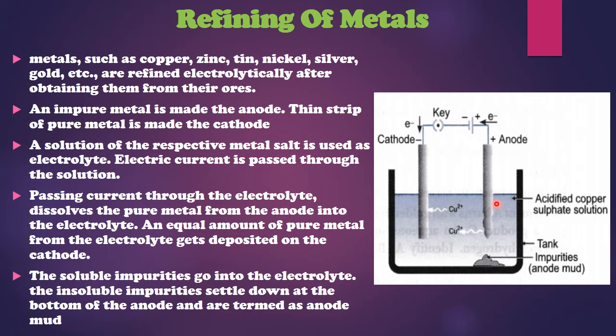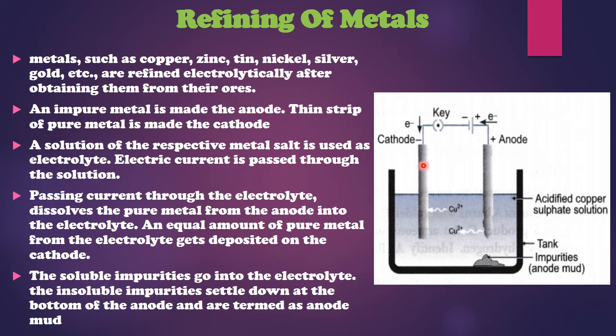When electricity passes through it, as the solution has copper ions, which are positively charged, they will be attracted towards the negative electrode because they are oppositely charged. When they move towards the cathode, the cathode is going to give them electrons.